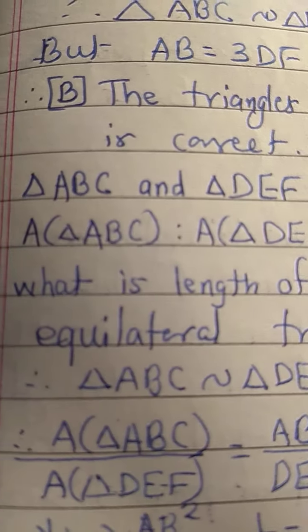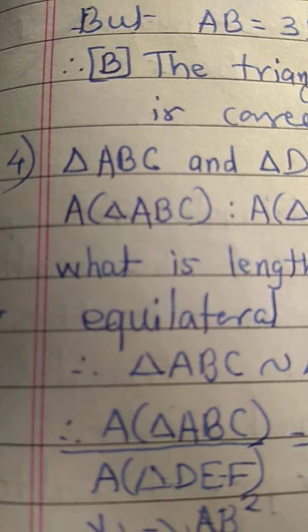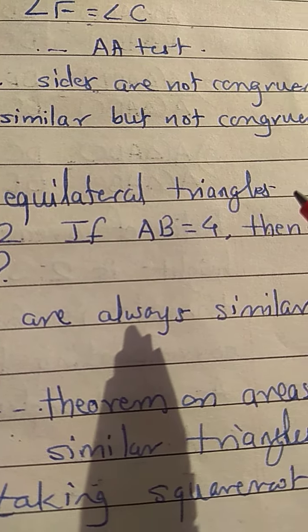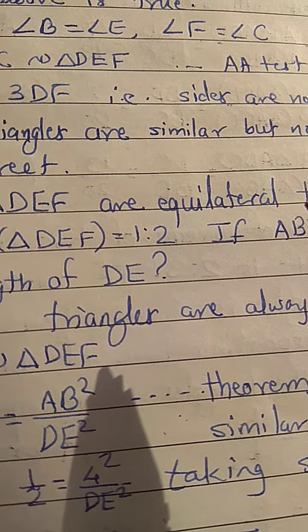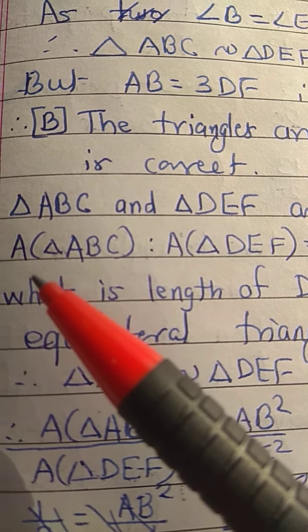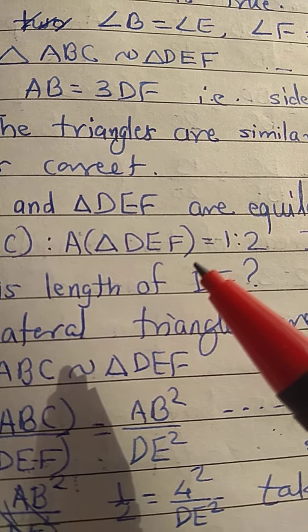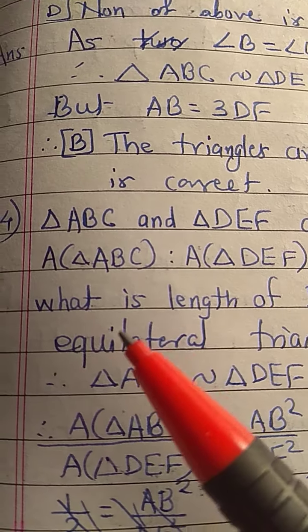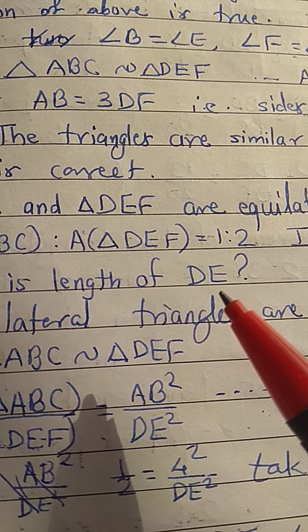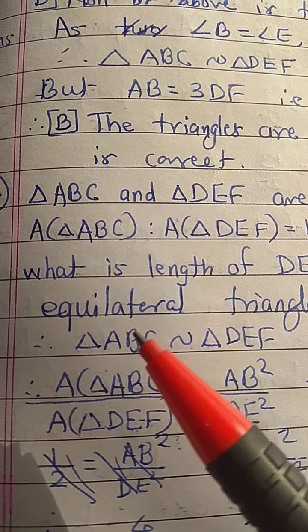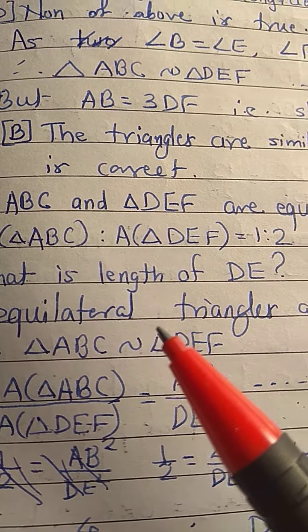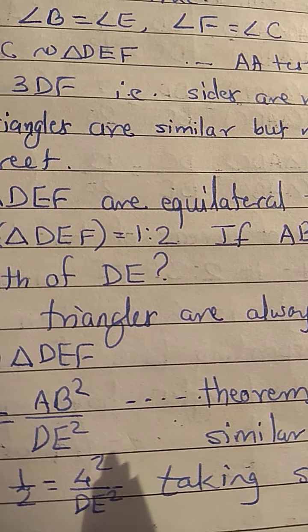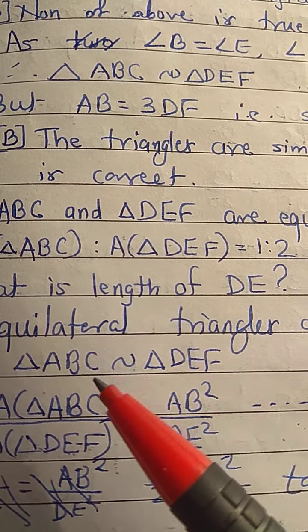Now, question number 4. Triangle ABC and triangle DEF are equilateral triangles. Area of triangle ABC is to area of triangle DEF is 1:2. If AB equal to 4, then what is the length of DE? Previously also we have written that equilateral triangles are always similar. Therefore, the given triangles are similar.